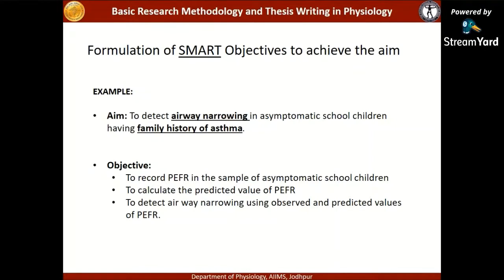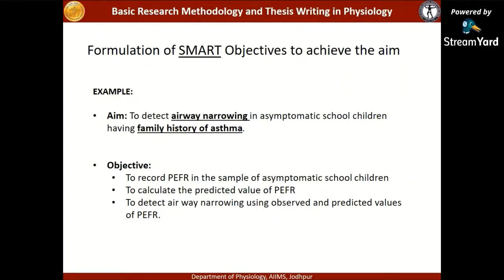In order to detect airway narrowing, you know that airway narrowing can be detected with the help of the peak expiratory flow rate. So the first objective is to record the peak expiratory flow rate in the sample of asymptomatic school children. Then we also know that in order to predict airway narrowing, we have to compare the observed value with the predicted value.